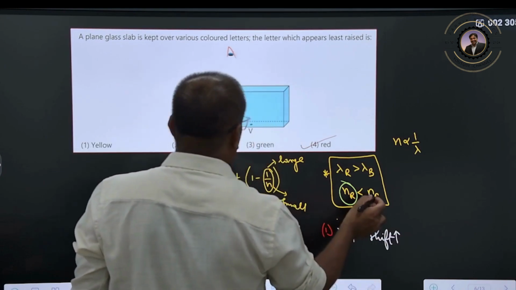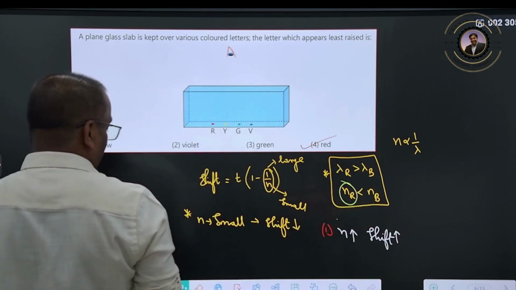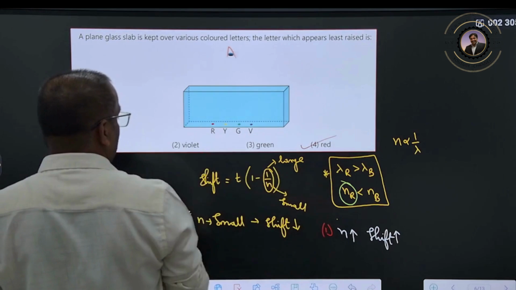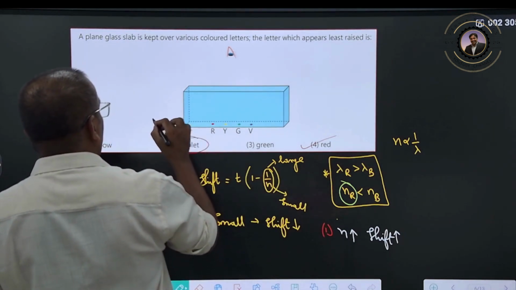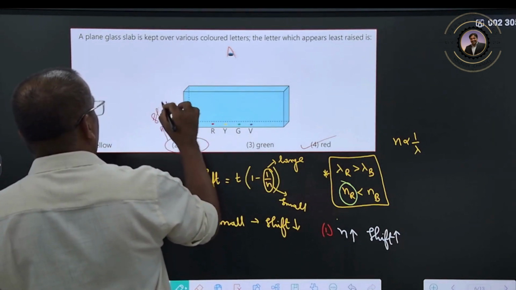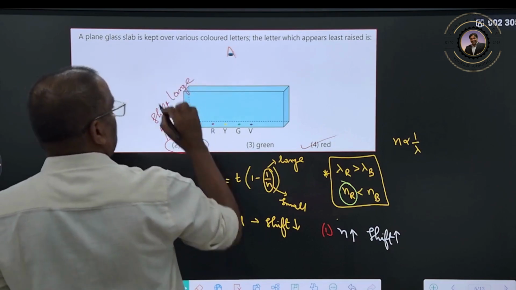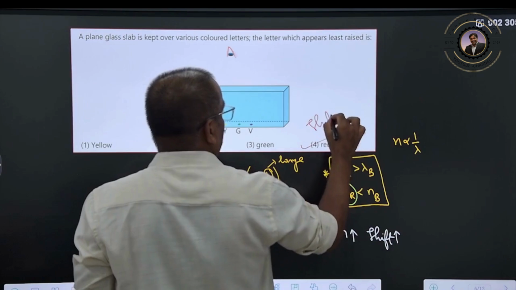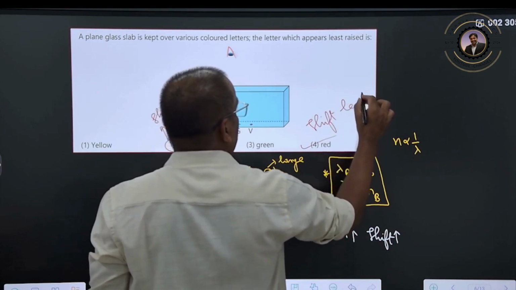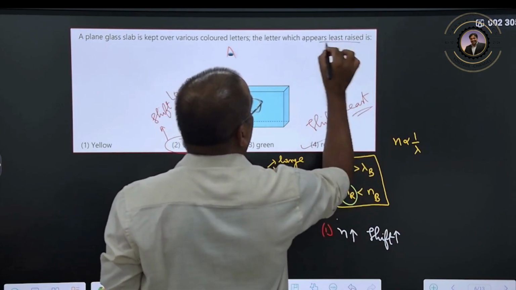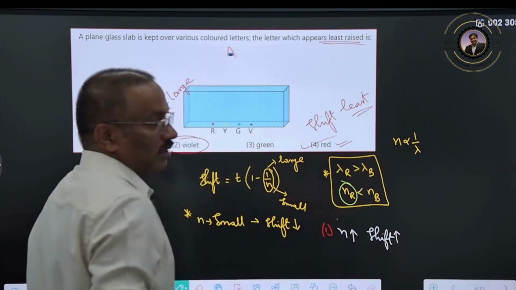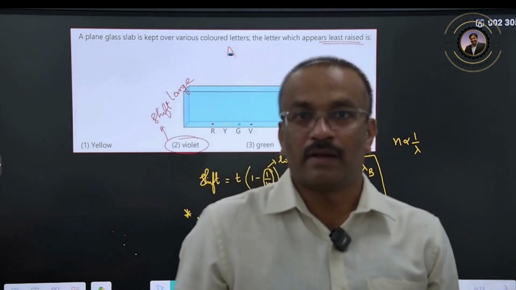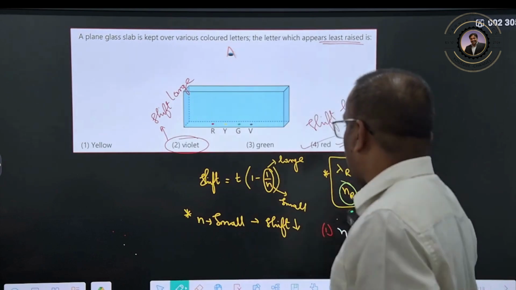Whose refractive index is larger here? Violet has the larger refractive index, so the violet shift will be large, and the red shift will be least. So as per this question, this is your answer. Clear? Like this you should understand.